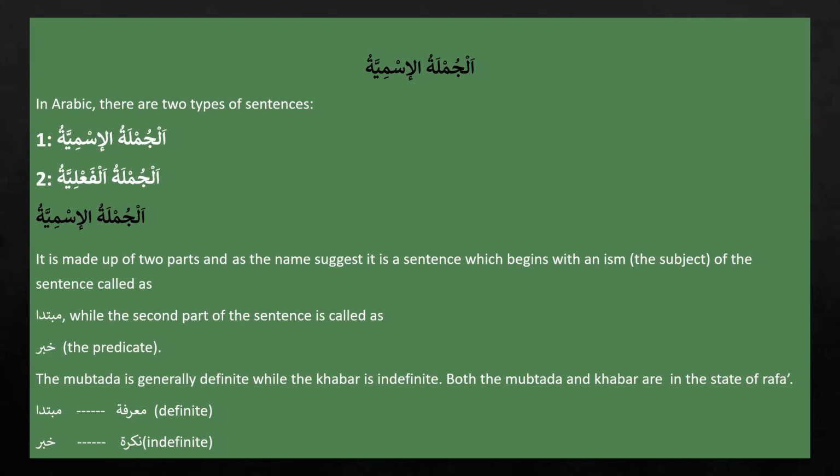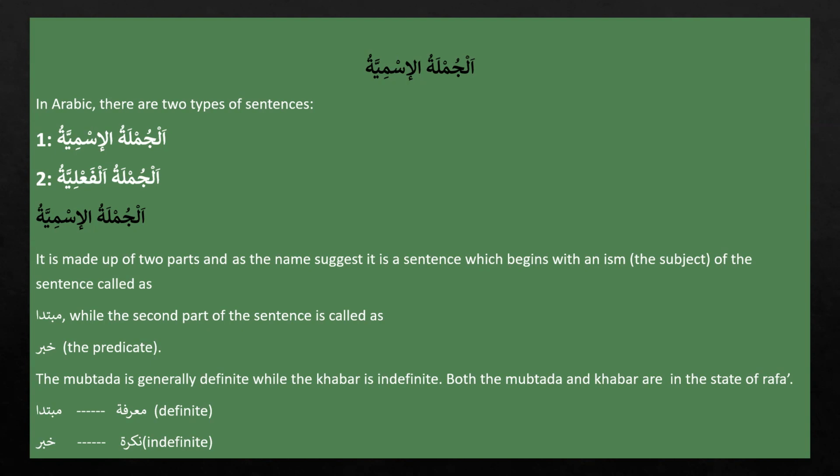But Alhamdulillah, we have covered foundational steps. We have taken the basic steps of ism, and we learned that Jumla Ismiya consists of two parts, Mubtada and Khabar. That is quite enough to learn Jumla Ismiya till now.